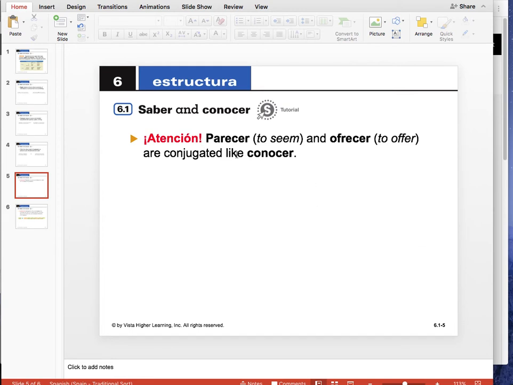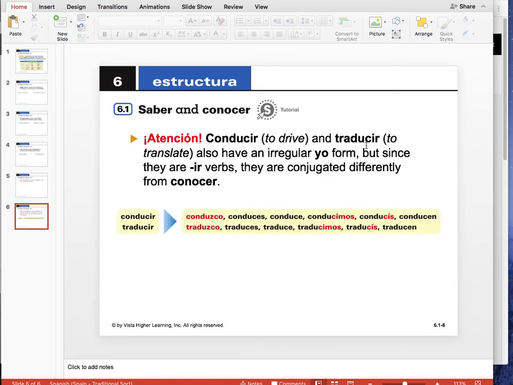So atención, parecer and ofrecer are conjugated like conocer, meaning that they have the irregular yo form. So just like for conocer you say conozco, for parecer you say parezco, and ofrecer, ofrezco. But then the rest of the forms are normal, okay?